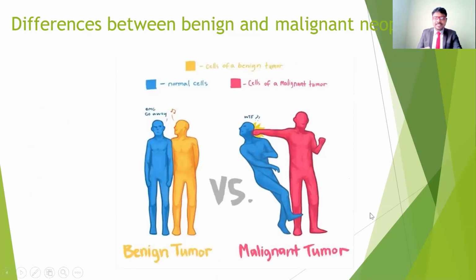If you understand this image, we can easily understand the difference between the malignant and benign tumor. For example, this is the benign tumor. It is not going to spread to other parts; it is going to press on the other parts. It is space occupying, occupying the place of other structures. For example, if there is a tumor in the lung.